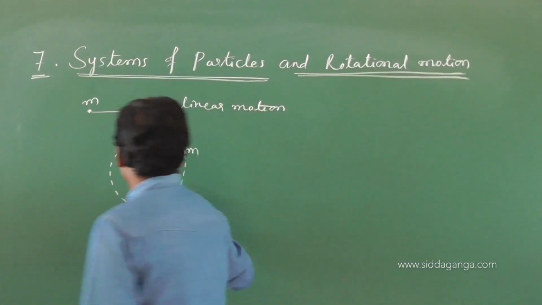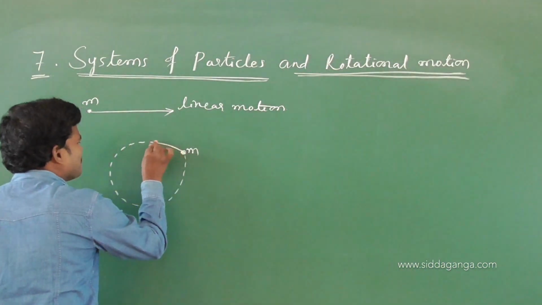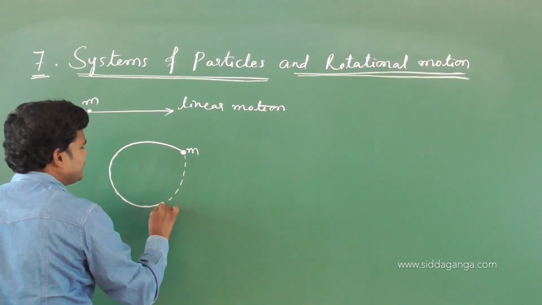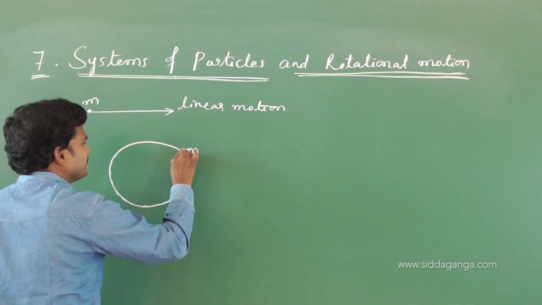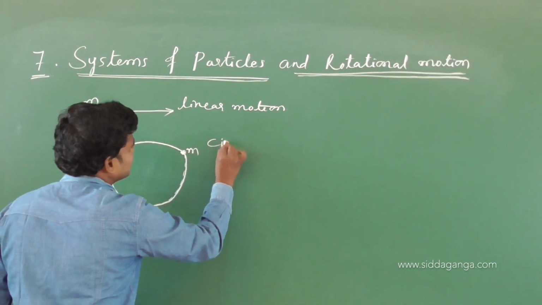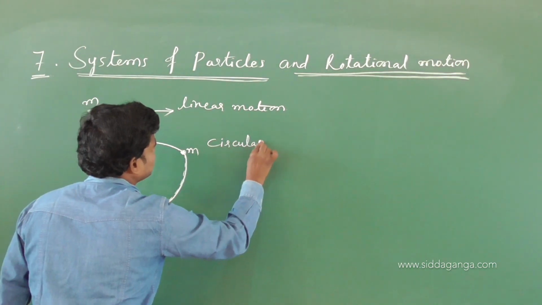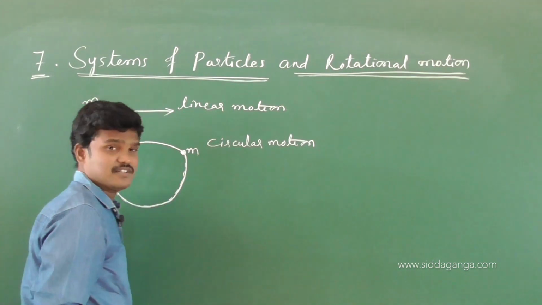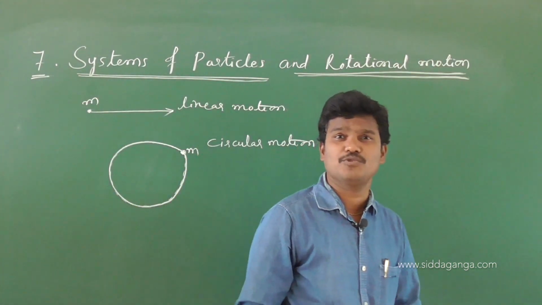So, if the particle moving along the circumference of the circle, then this type of motion we can call it as circular motion. Of course, this is also covered in previous chapters like in motion in a plane, circular motion.